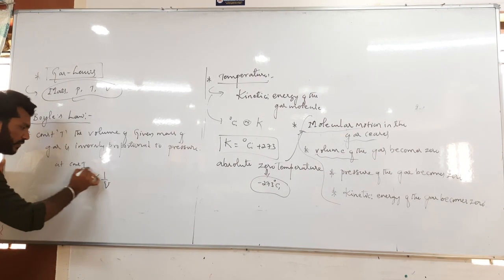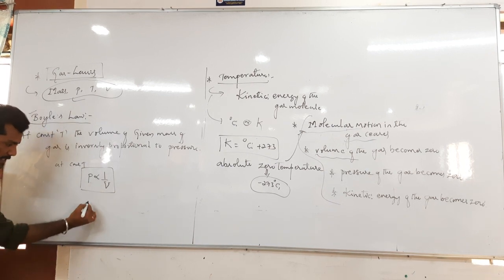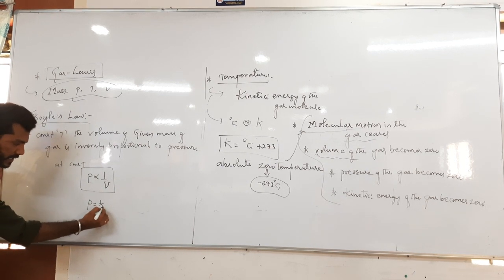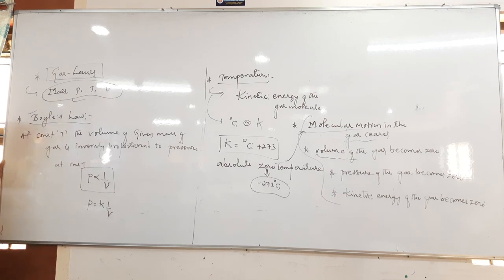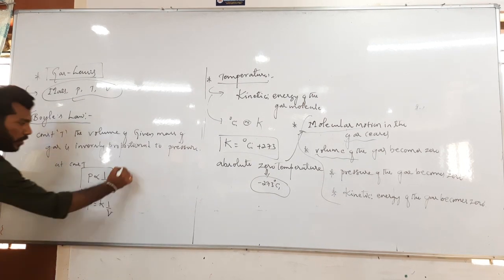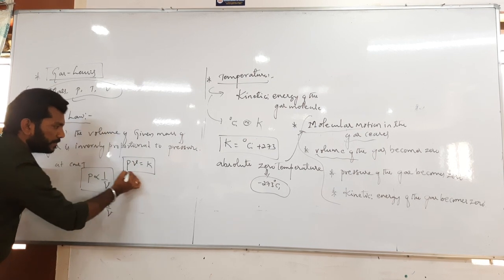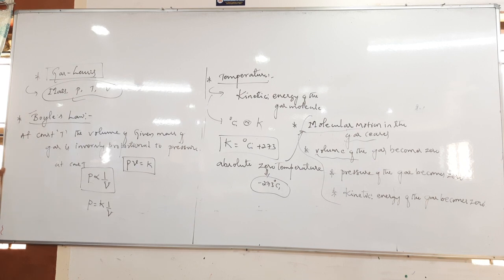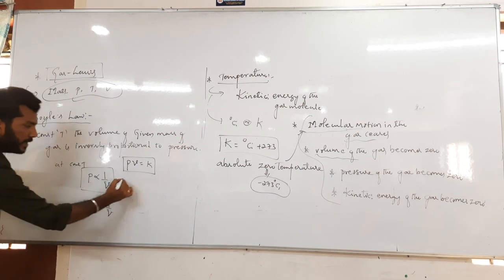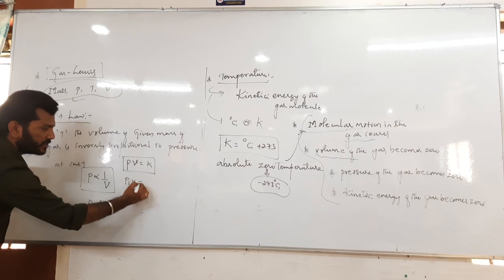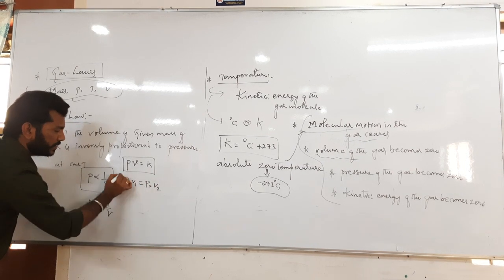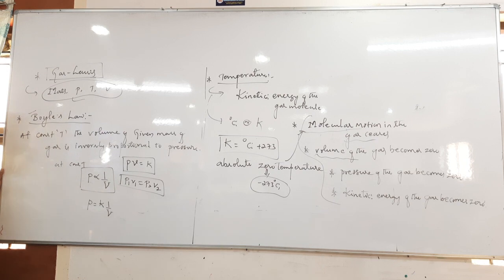The proportionality symbol has been replaced by one constant, K. Hence we can write the equation as P equals K by V, or PV equals K. Suppose the product is fixed, then the equation becomes P1 V1 equals P2 V2. That is another form of Boyle's law.